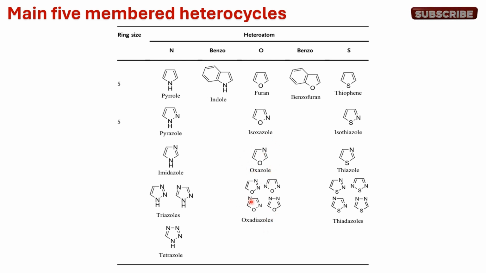Similarly, we can have trisubstituted compounds containing 2 nitrogen and oxygen, such as oxadiazole. Similarly, when 1 carbon is replaced with sulfur, it gives rise to thiophene. So these are the 5-membered aromatic heterocyclic compounds which are common in nature.